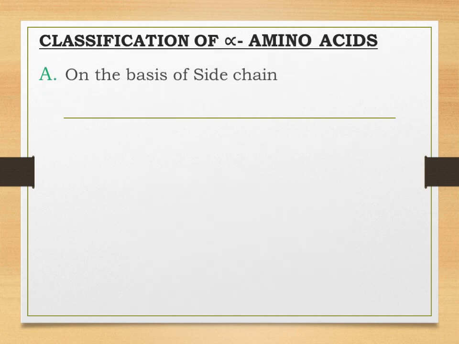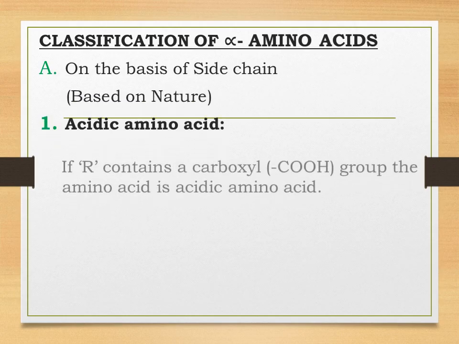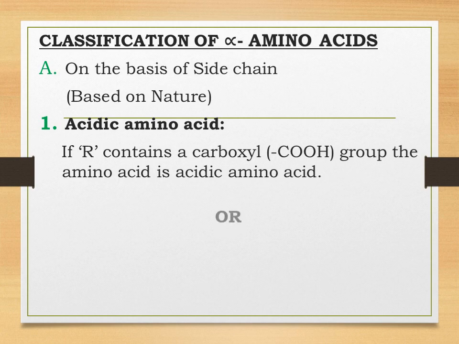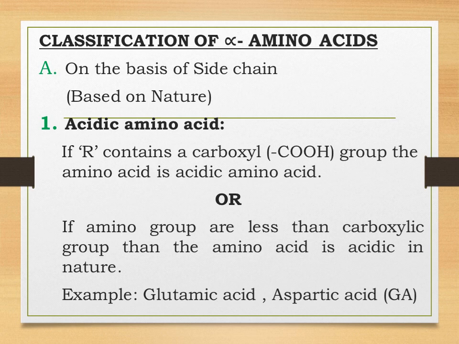Students, let us now study the classification of alpha amino acids. The classification is broadly divided into two types. First, alpha amino acids are classified on the basis of side chains, and second, they are classified on the basis of synthesis. When classified based on side chains, they are acidic amino acids, basic amino acids and neutral amino acids. When classified on the basis of synthesis, they are further classified as essential amino acids and non-essential amino acids.